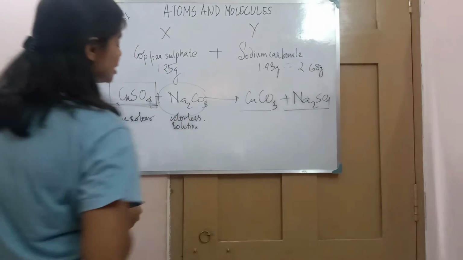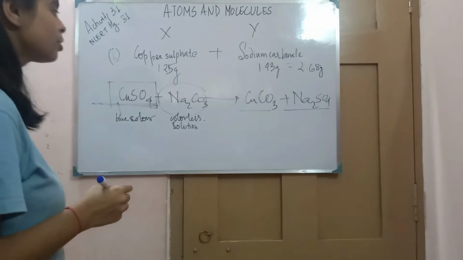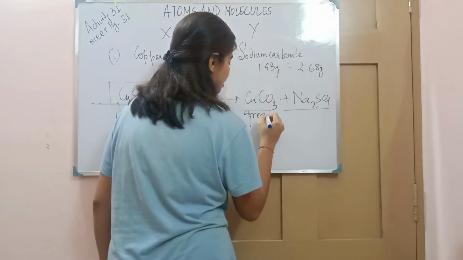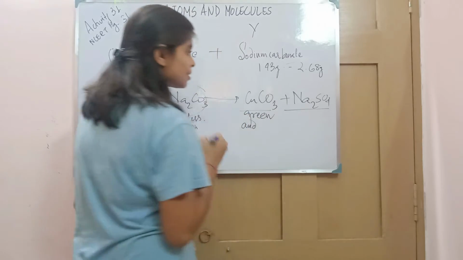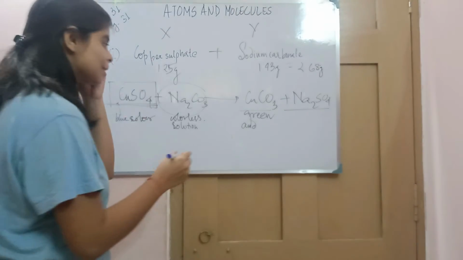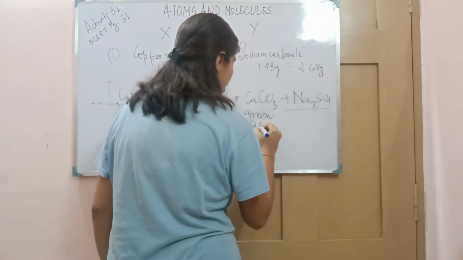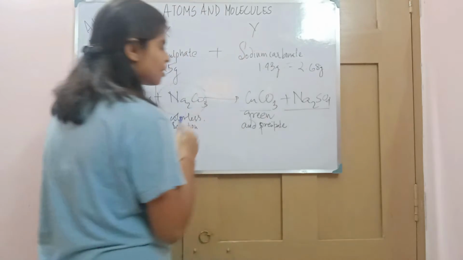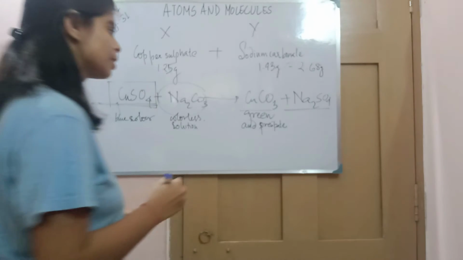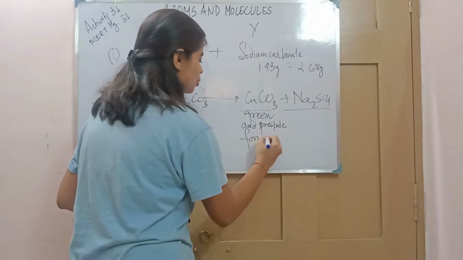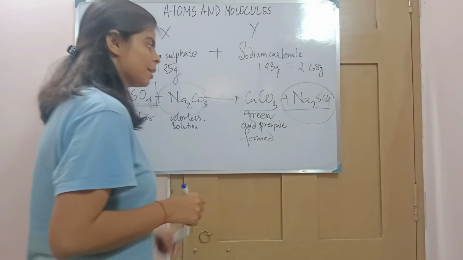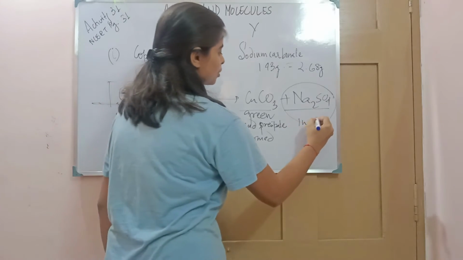After the reaction, you will see this copper sulfate blue color solution has turned green, and also a small precipitate, a solid green color substance, is settling down. The precipitate is also formed, and this Na2SO4 remains in the solution.